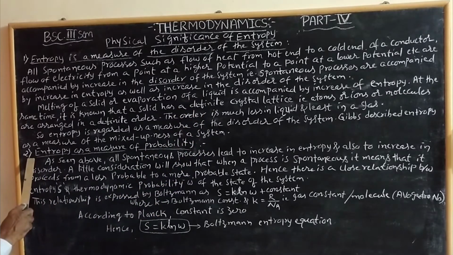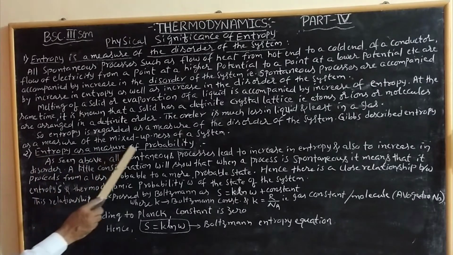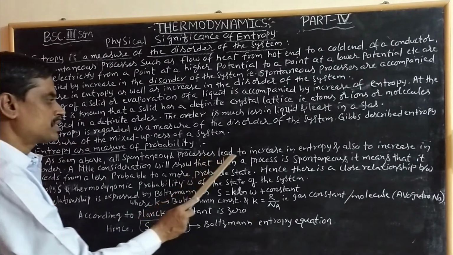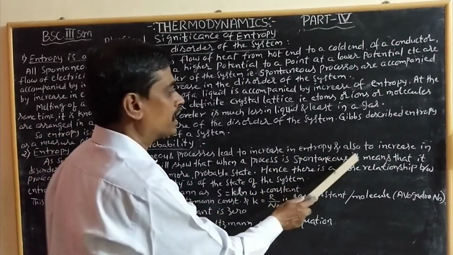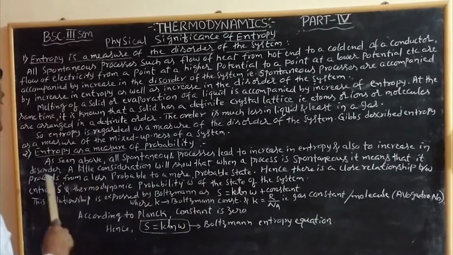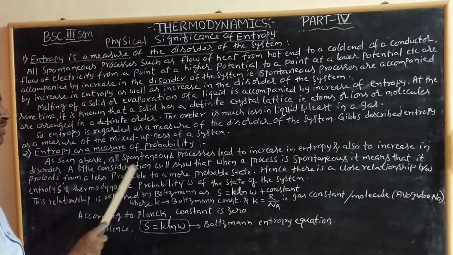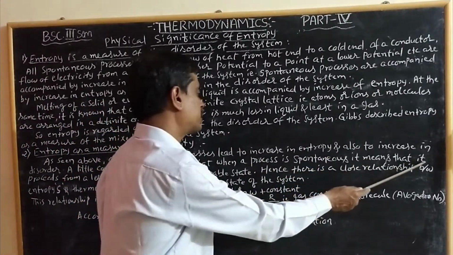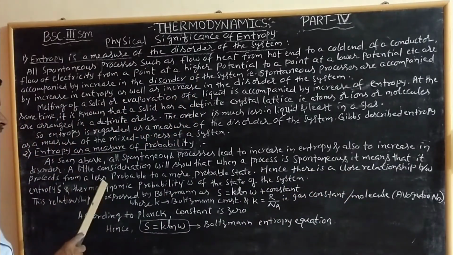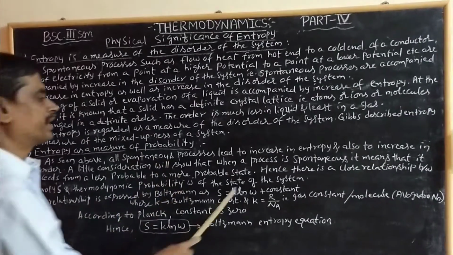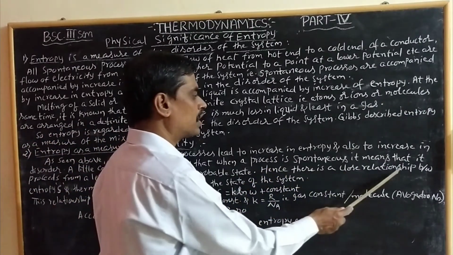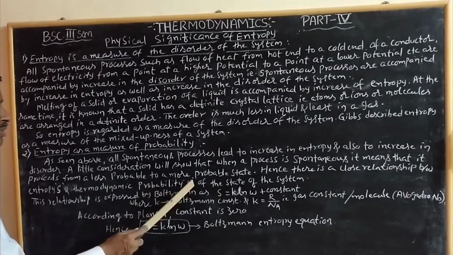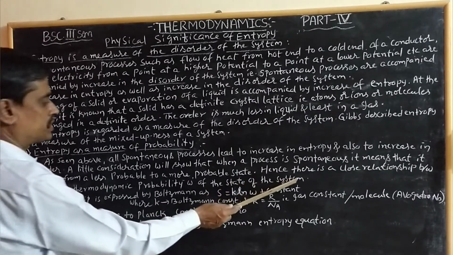The second concept under the physical significance of entropy is entropy as a measure of probability. As seen above, all spontaneous processes lead to increase in entropy and also to increase in disorder. A little consideration will show that when a process is spontaneous, it means that it proceeds from a less probable to a more probable state. Hence, there is a close relationship between entropy S and the thermodynamic probability W of the state of the system.